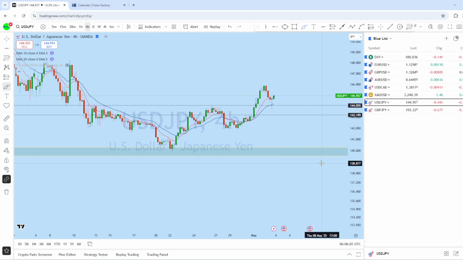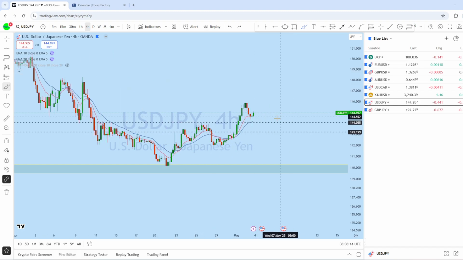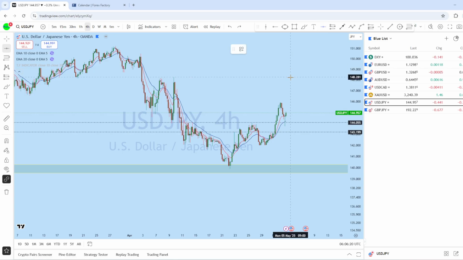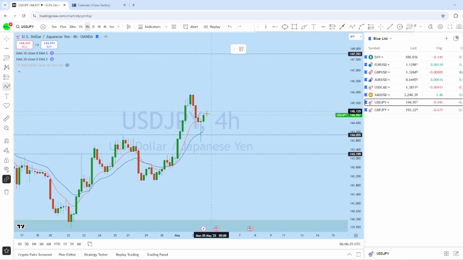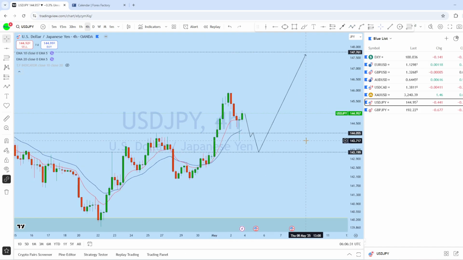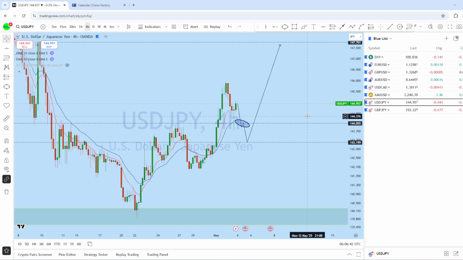Now looking at 4-hour chart here, we can see that on the intraday there is a sharp bullish bounce followed by a pullback with a long wick candle. Now this could be the potential that the market may continue to uptrend here to this level where there is an important resistance. So any pullback in this market on the lower time frame may give us potential entry to the upside here. Depending on the price action confirmation, we might see dollar yen coming for a pullback and then having a potential bounce to the upside for this move, from a short-term perspective on this instrument.